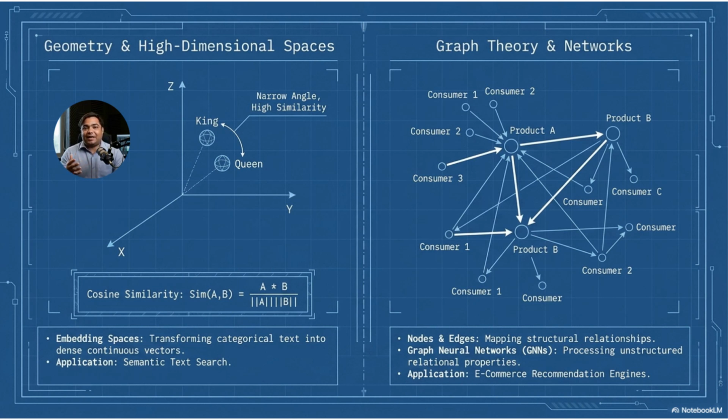Now, let us look at graph theory. Graph theory studies relationships. A graph has nodes and edges. Nodes can represent people, products, websites, cities, joints in the body, or concepts. Edges represent relationships between them. For example, in an e-commerce system, users and products can be represented as a graph. If many users buy similar products, the system can recommend new products based on graph relationships.